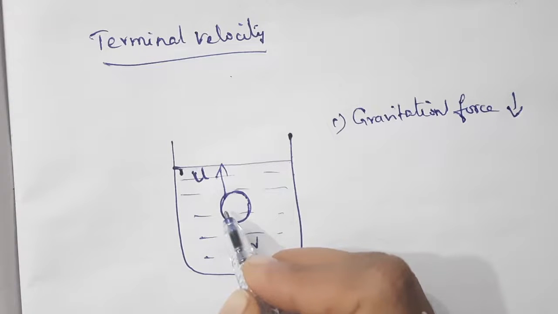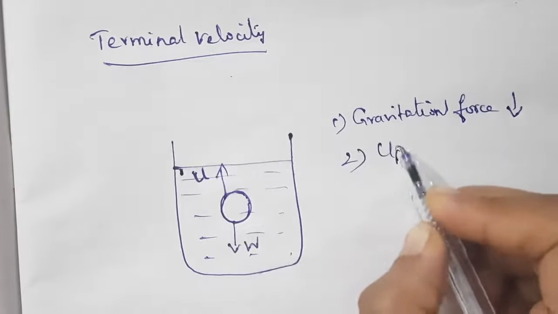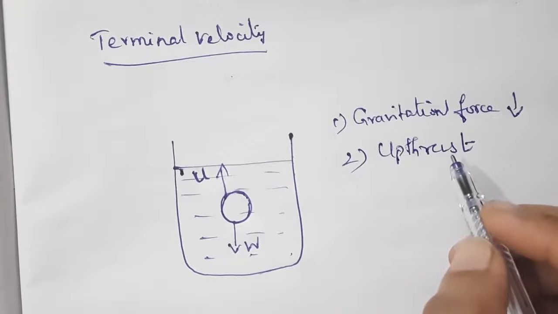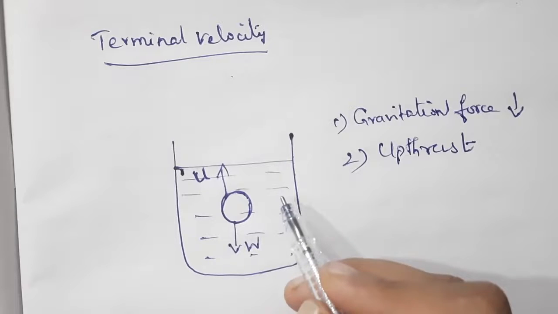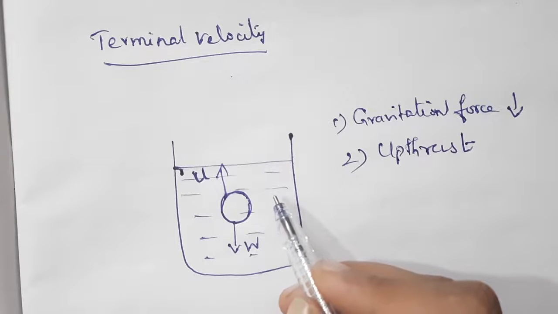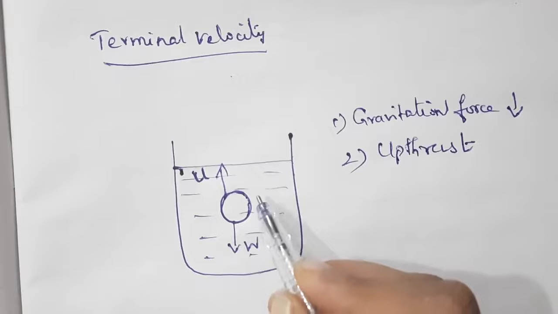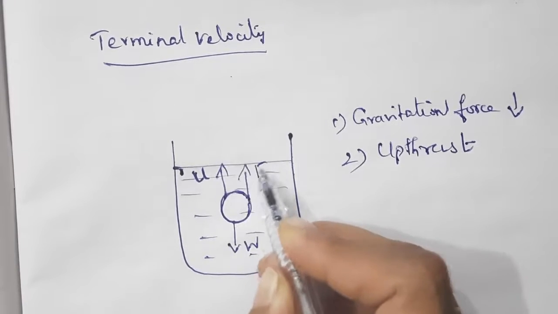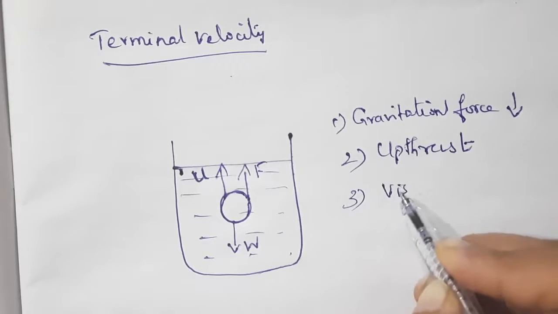The second one is upthrust. Next, because of the viscous fluid, a viscous force also acts. The viscous force always acts in the direction opposite to the motion of the sphere. The motion of the sphere is downward, so what is the direction of the viscous force? It is acting upward. So the third one is the viscous force.